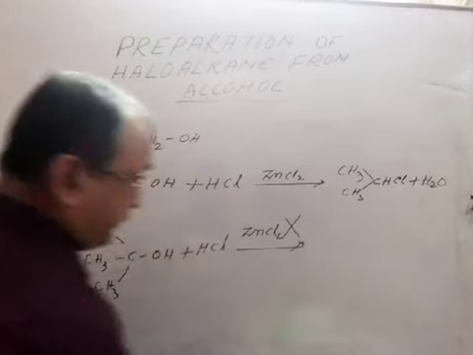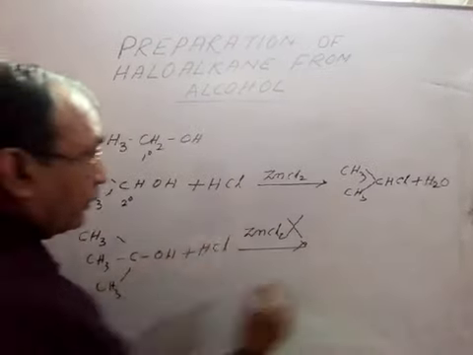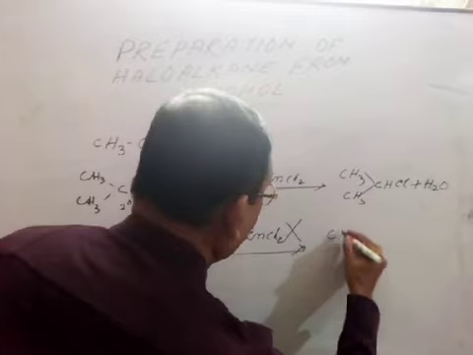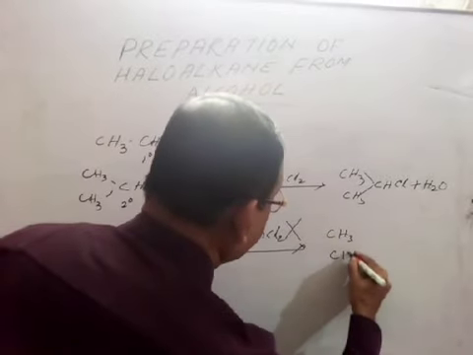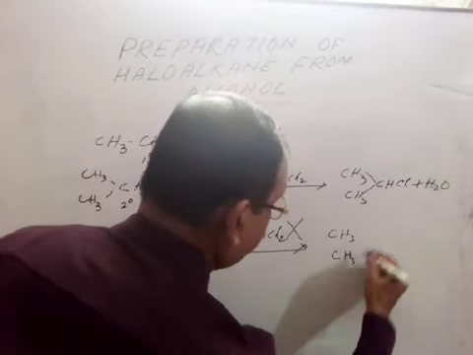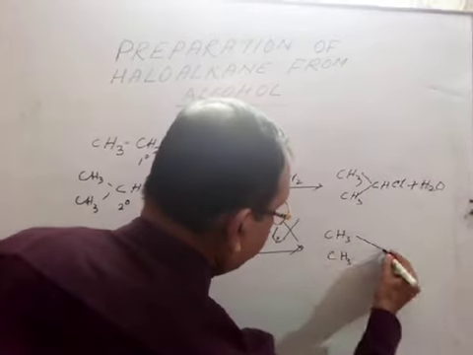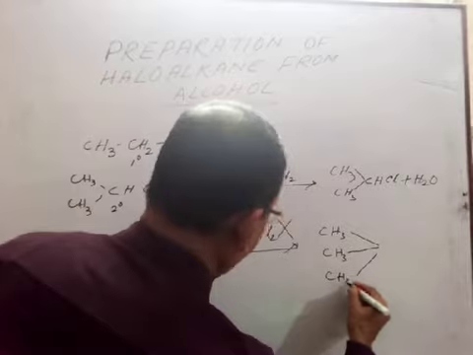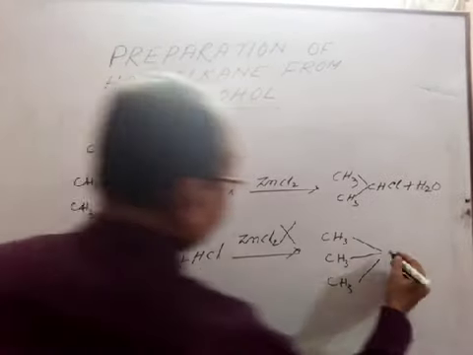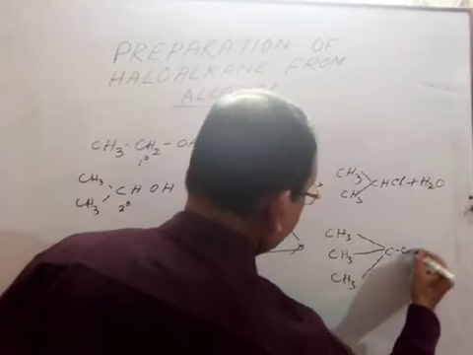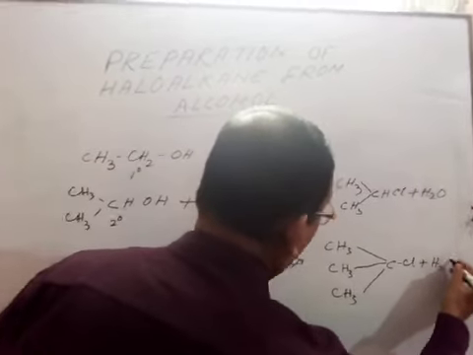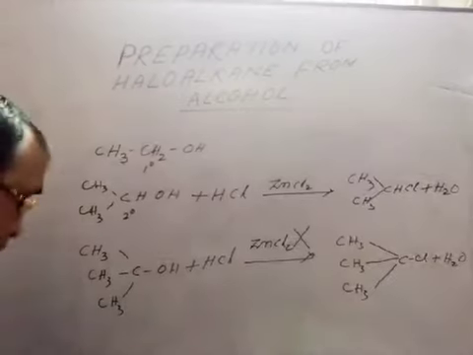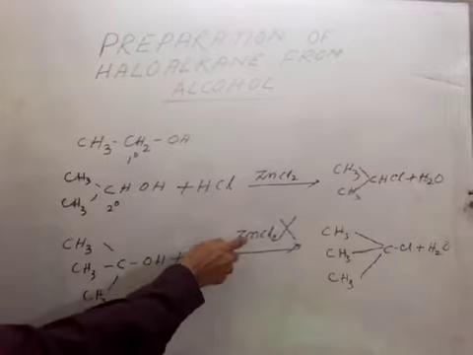For that I cross it. The product will be (CH3)3CCl plus H2O. Here we see that a catalyst is not required.